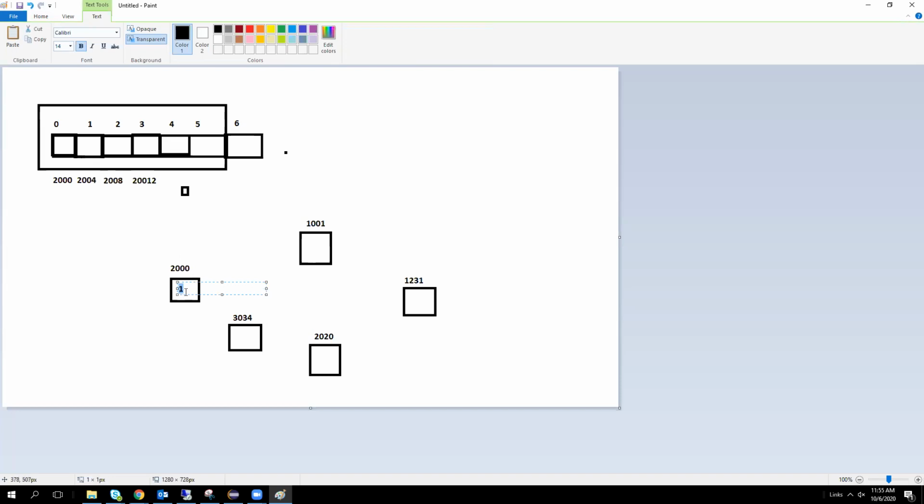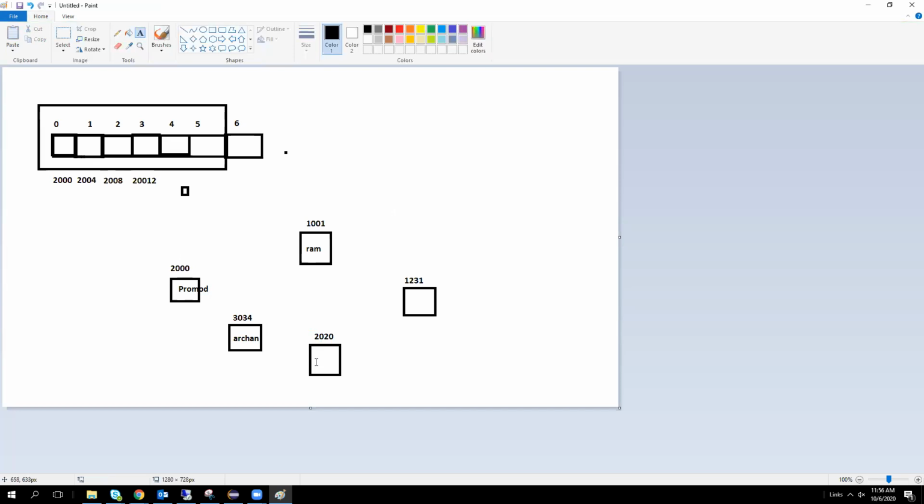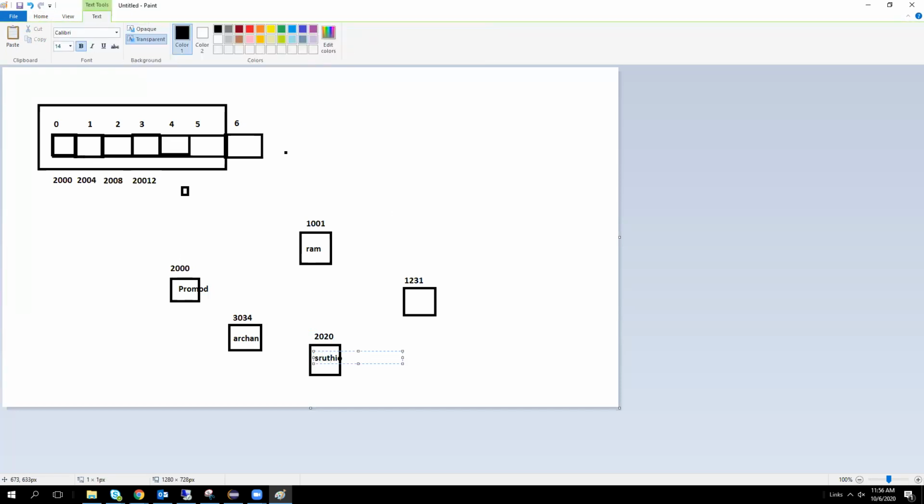Every time we are not storing integers only; we can store string values like Ram, Achan, Samshruti.